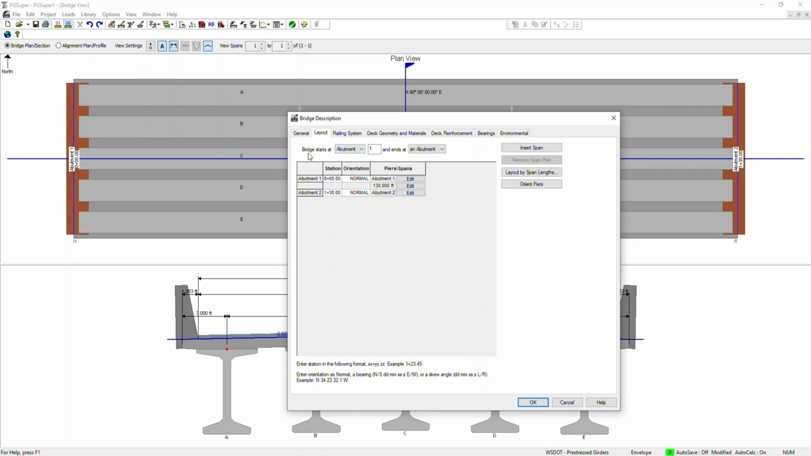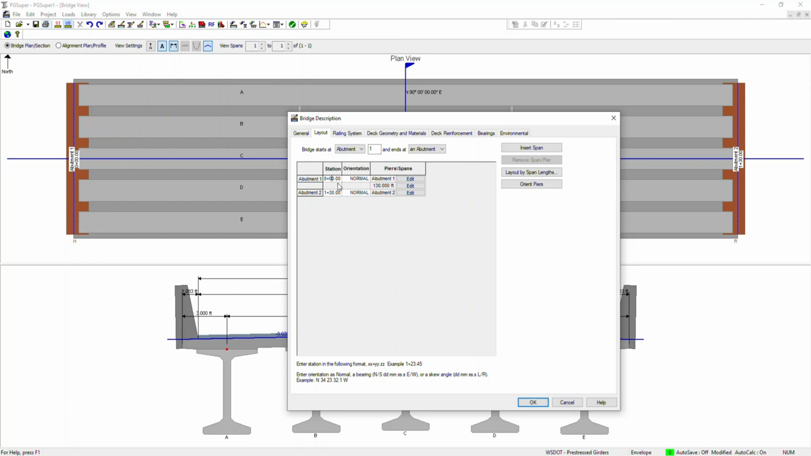And here it says the bridge starts at abutment 1 or abutment 2. You can choose abutment or pier 1, and insert pier or abutment. This is a single span bridge, so it will just start at abutment 1 and end at the other abutment. Here you can give the station of abutment 1, this one. I'll show you different ways we can do it.